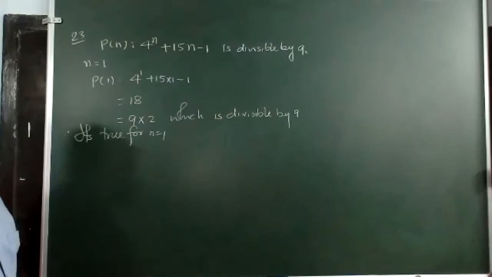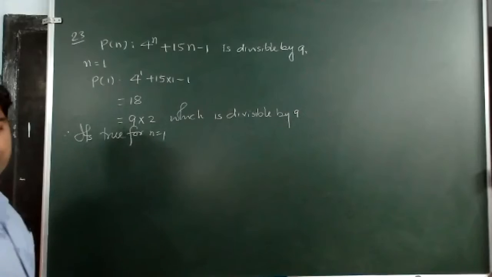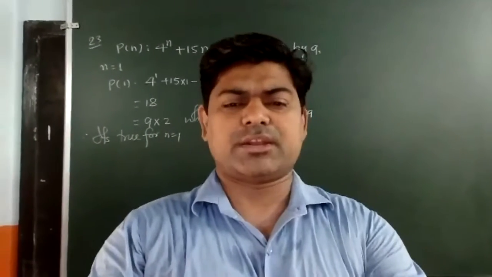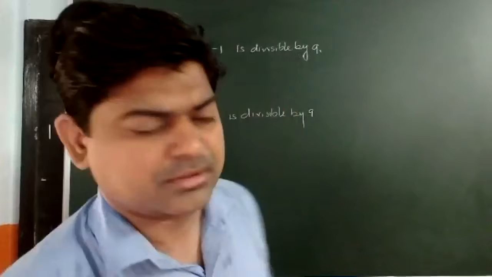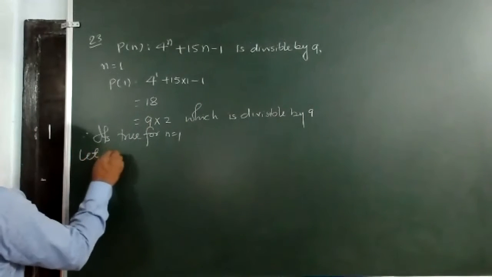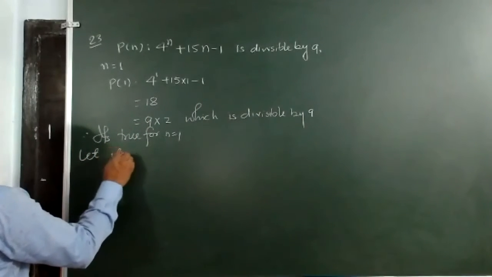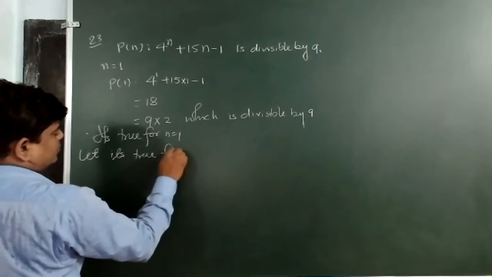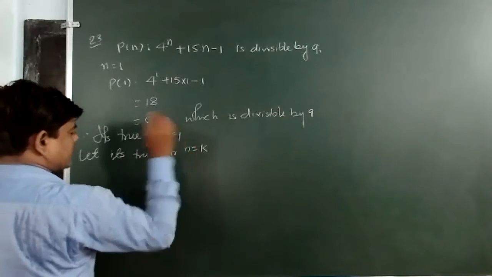Now, as we have done, once again I am going to do it. We have to assume that it is true for n equal to k.